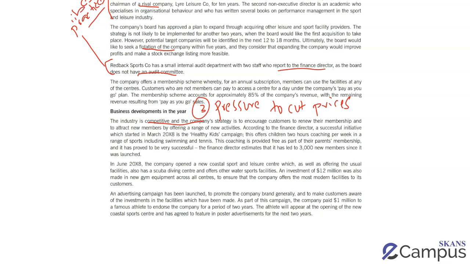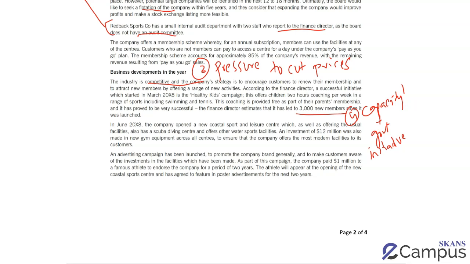I then go on to read the rest of this page. They have 3,000 new members, and I am now slightly getting concerned about capacity issues. Again, I'm the management and I'm thinking from the business's perspective, and combined with the fact that later on in the question, they did mention a government initiative as well, I'm worried that the business might be facing capacity issues. So the next business problem is, am I going to be able to keep my customers satisfied in terms of the numbers that are increasing and the quality of the facilities that I offer?